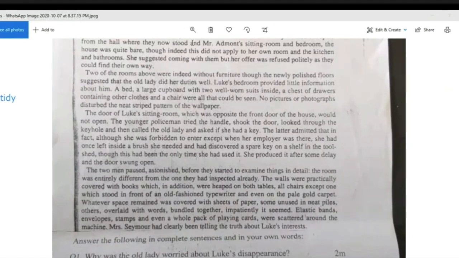So if you think that the word is neat, but you're not sure, then you can try replacing tidy in the place of the word neat and see if it makes sense. If it doesn't, you can try fitting it in another place, because in this case, it wouldn't make sense to say tidy striped pattern of the wallpaper. So then you can continue to look for other words, and that's how you know if you've gotten the right answer. The fact that the question has options obviously makes it a lot easier for you.